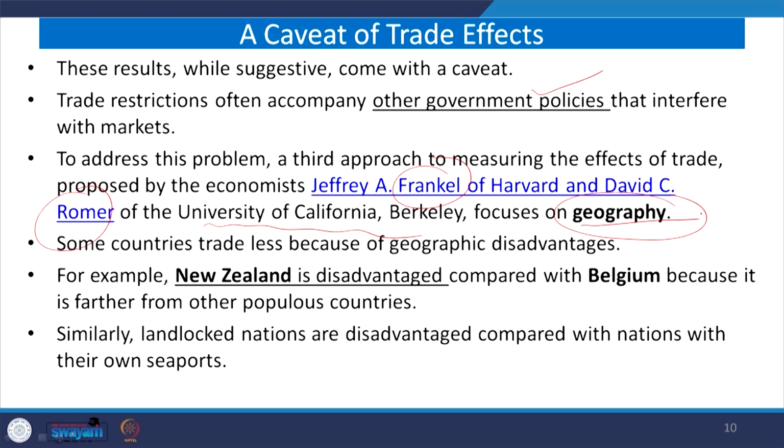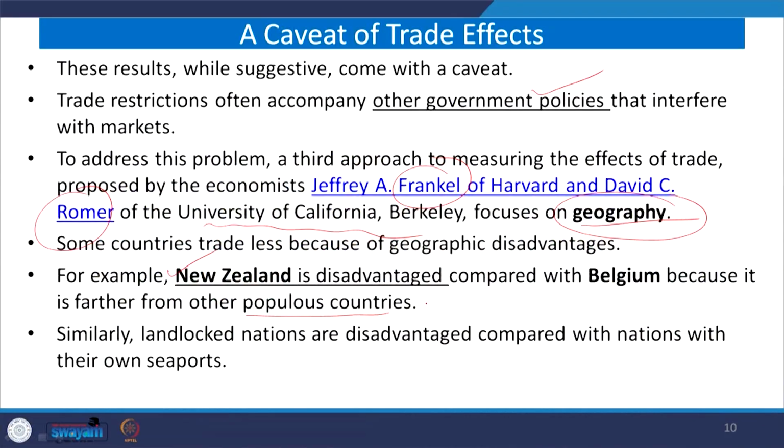In their papers, they emphasized geographic disadvantages attached to international trade. For example, New Zealand is disadvantaged compared to Belgium, because it is farther from other populous countries. New Zealand is an island country, so it does not have much proximity to other populous countries, which have the potential to create the base for demand. That is highly lacking in New Zealand as against Belgium.